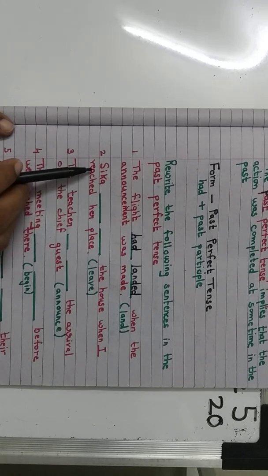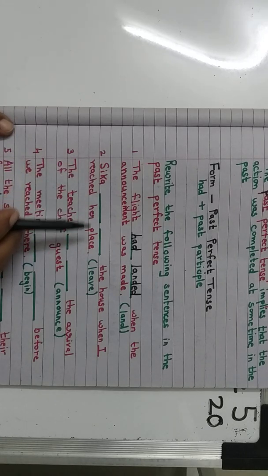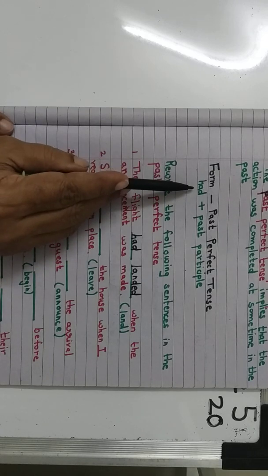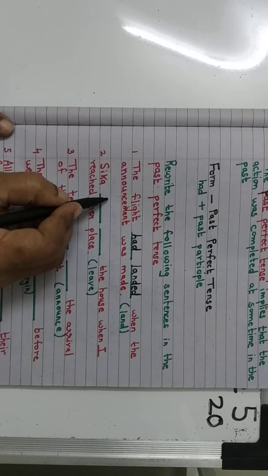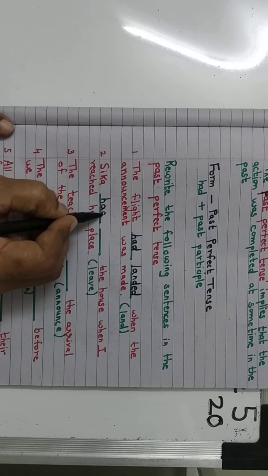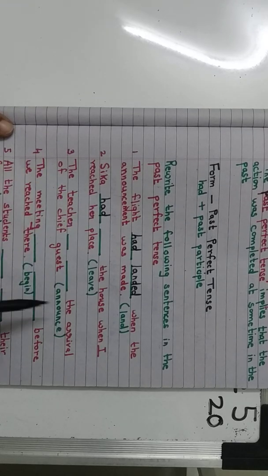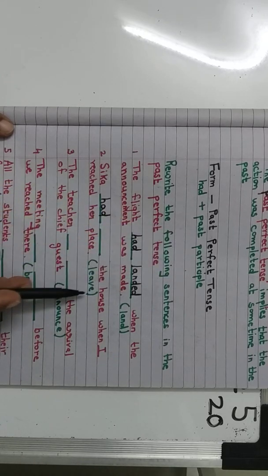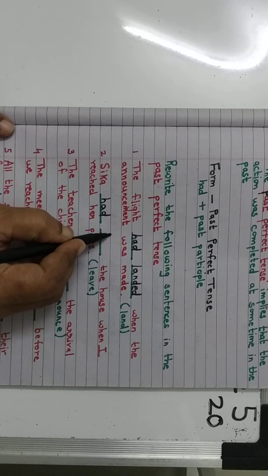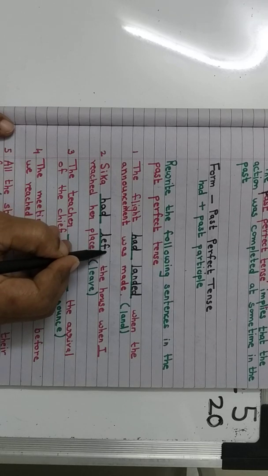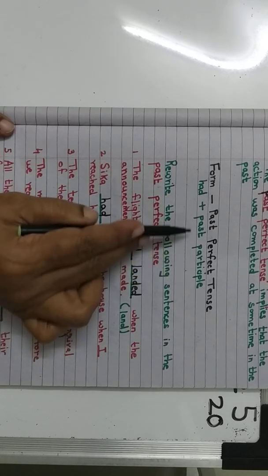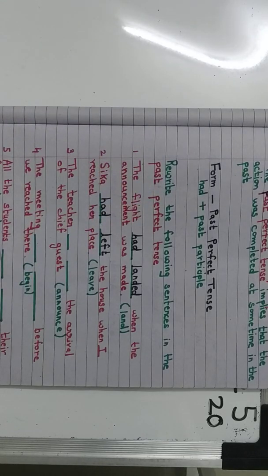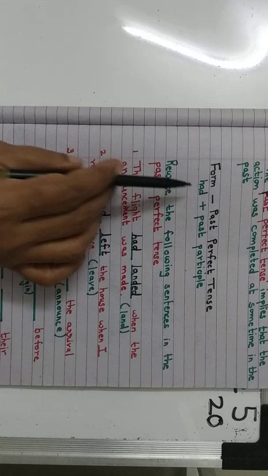The second one. Sika dashed the house when I reached her place. So remember how we form. So we have to first write had, right? Now this leave over here, we need the past participle of leave. Okay, so leave will become left. Children, you remember past participle? A past participle will always take had, have, has. Right here we have to take had.